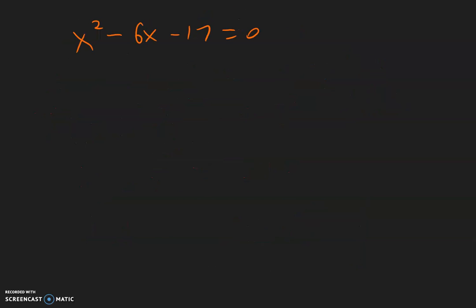In this example, the first thing we will do is bring this negative 17 to the other side. It becomes a positive 17. So that leaves you with x squared minus 6x. And now we have a blank here to complete the square with. 0 plus 17 is 17.